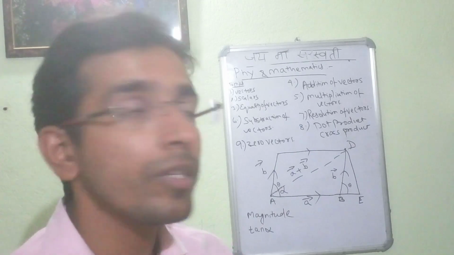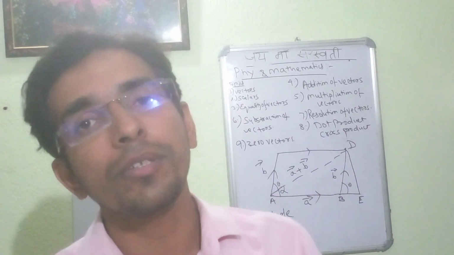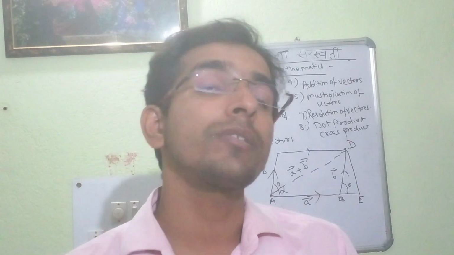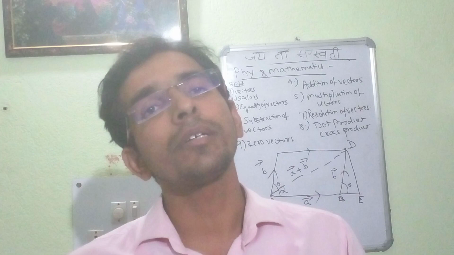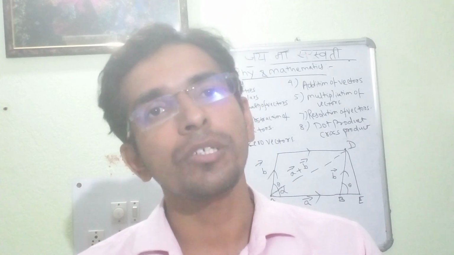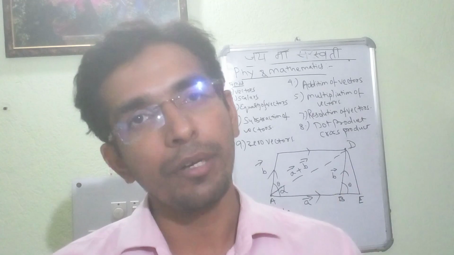Now switching over to scalar quantities, the second topic which we are going to discuss. Scalar quantities are those quantities which we describe only with magnitude. In scalar quantities, direction will not play a vital role and has no role. We can describe a scalar quantity with the help of magnitude only.